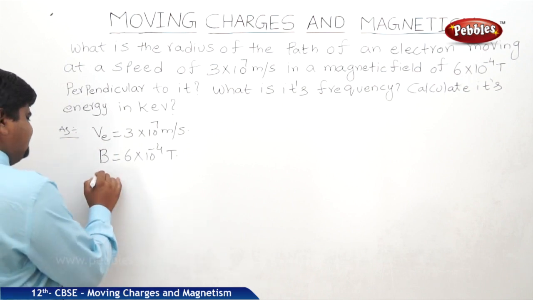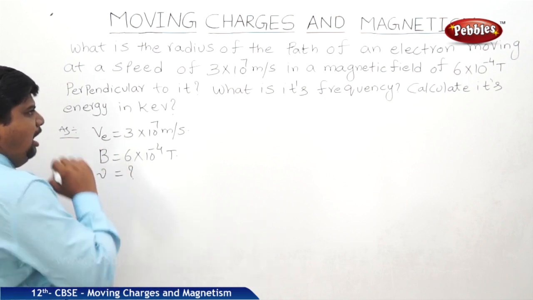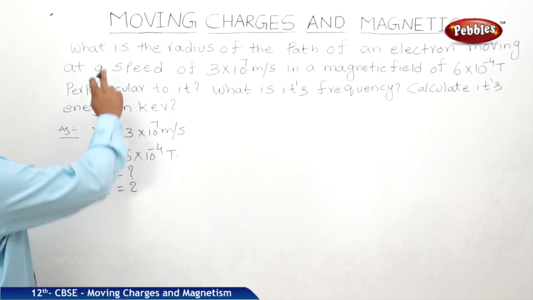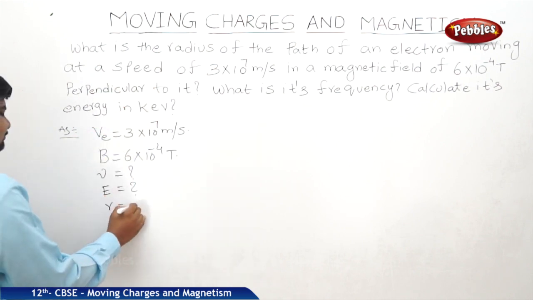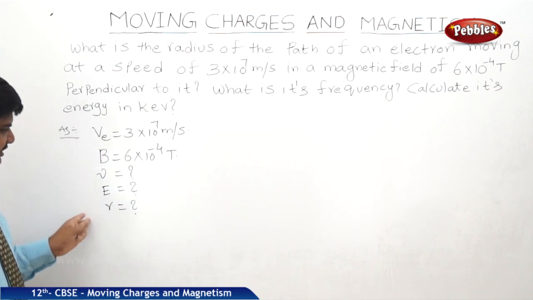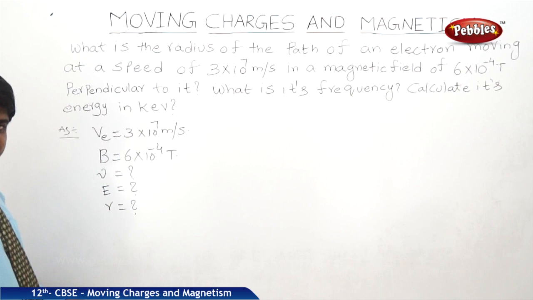What is its frequency? Calculate its energy in keV, and find the radius. So we should find out these three, and we can find them with respect to the relations.